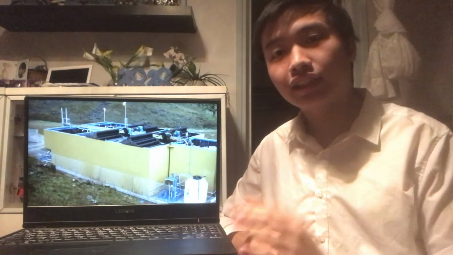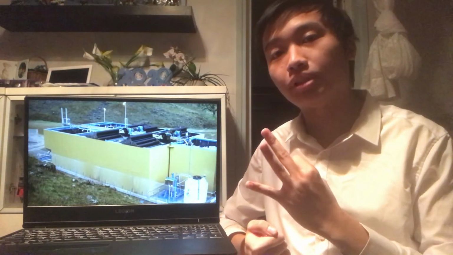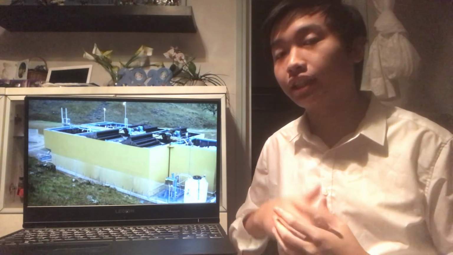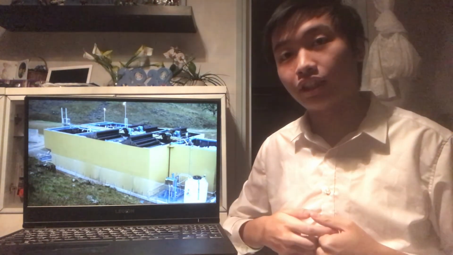More importantly, this is the size of an SBR for 3,000 people. And considering the fact that we only have 2,000 people to serve, and this picture was taken 10 years ago, we have a much more robust technology now.